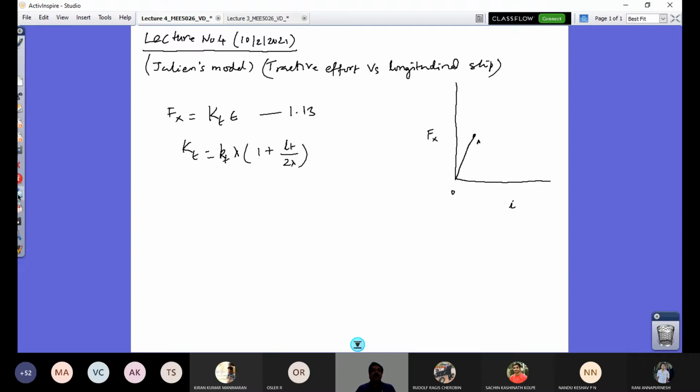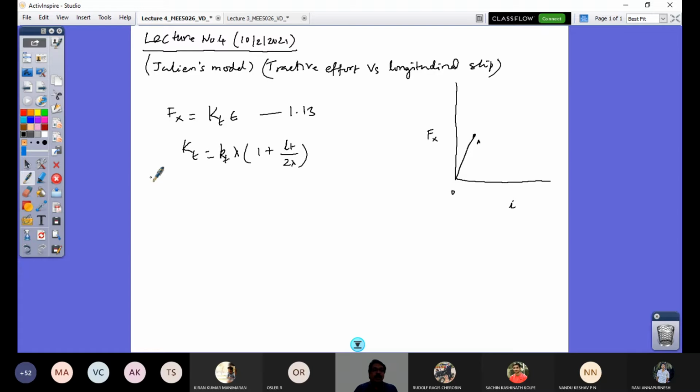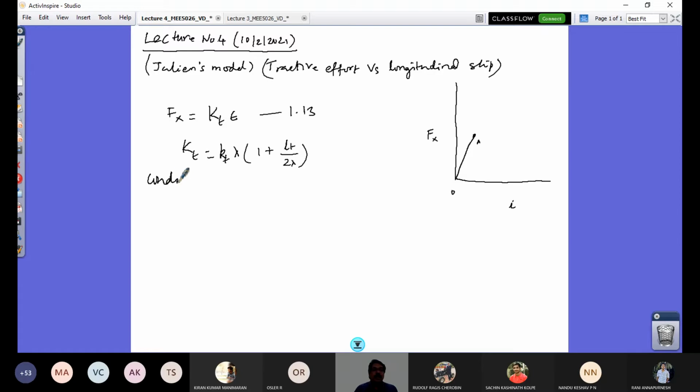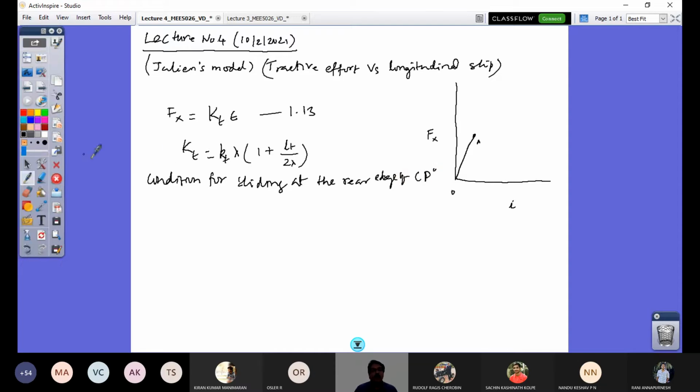And now let us go for the condition for sliding at the rear edge of the contact patch. So what is the condition? You should reach this point.